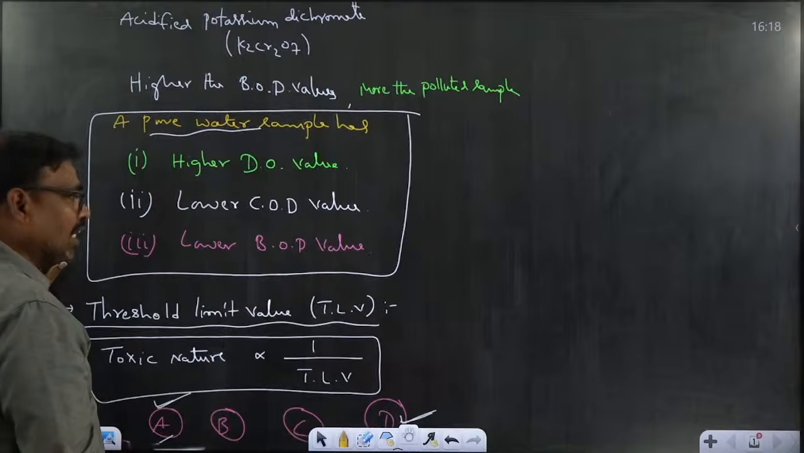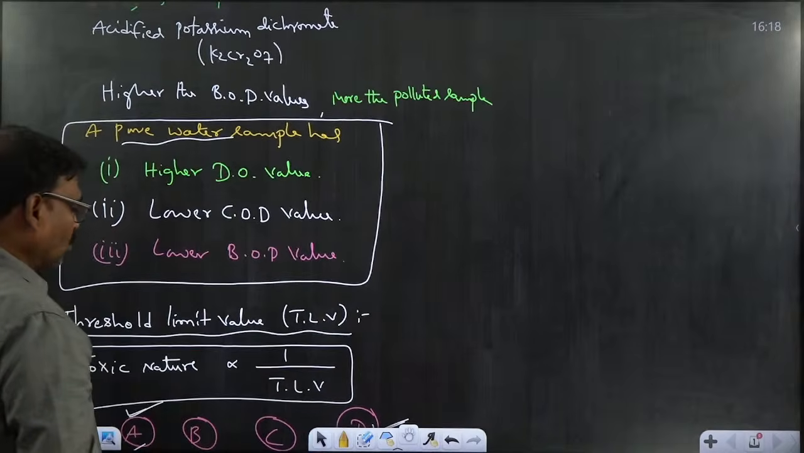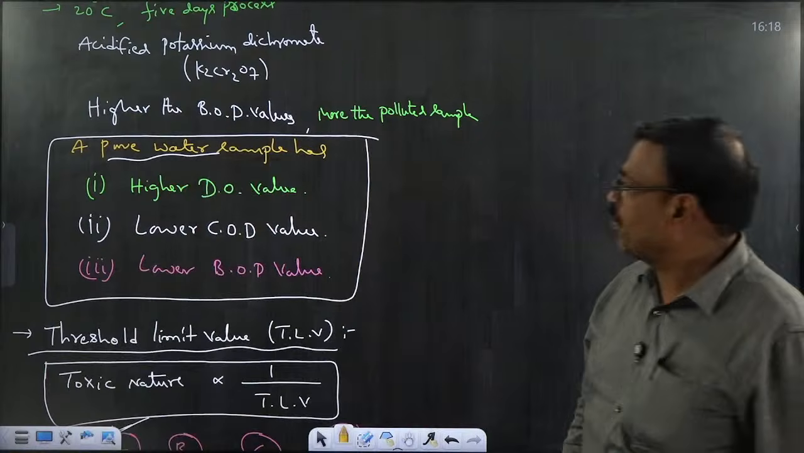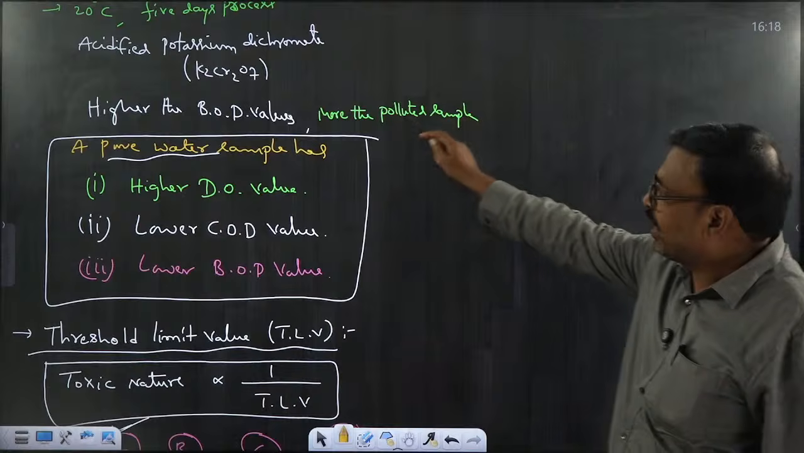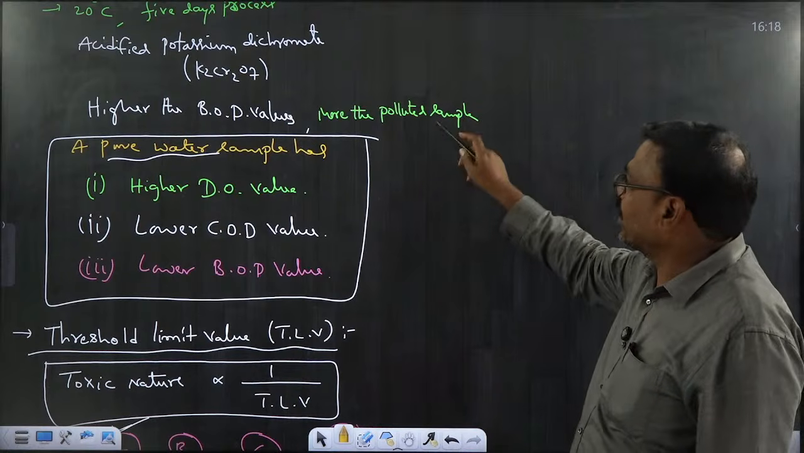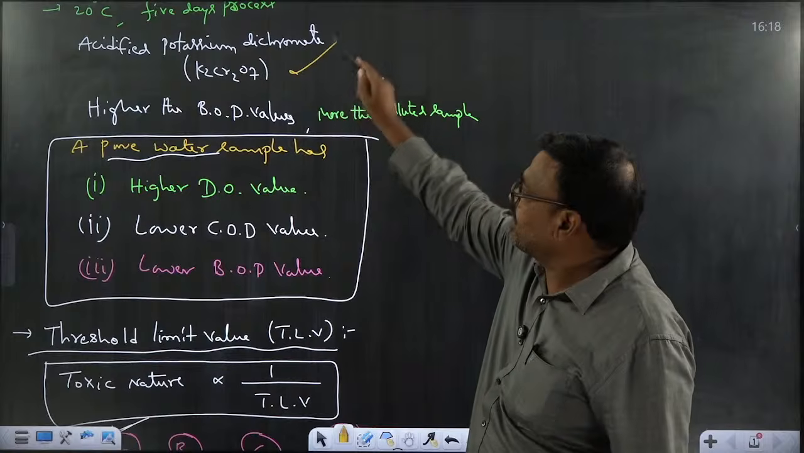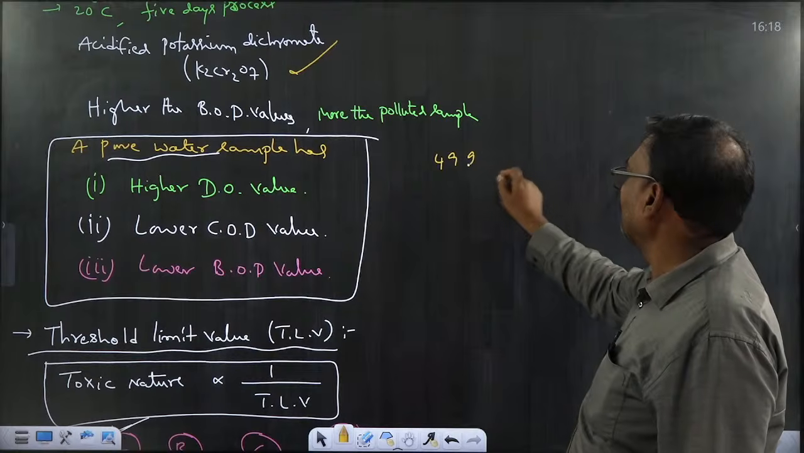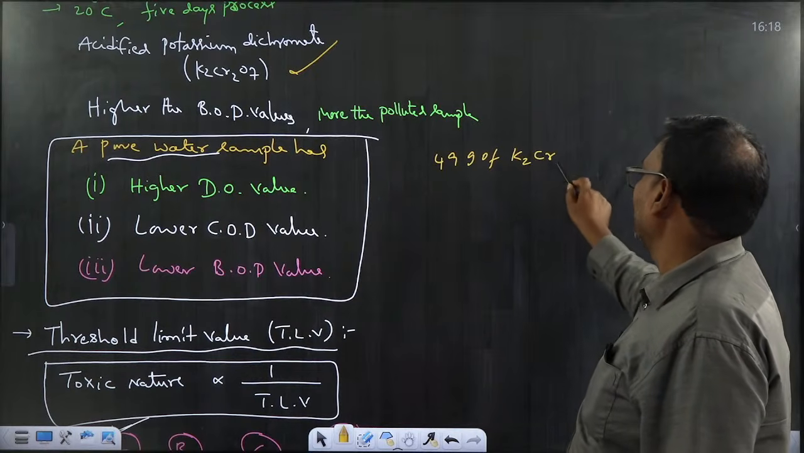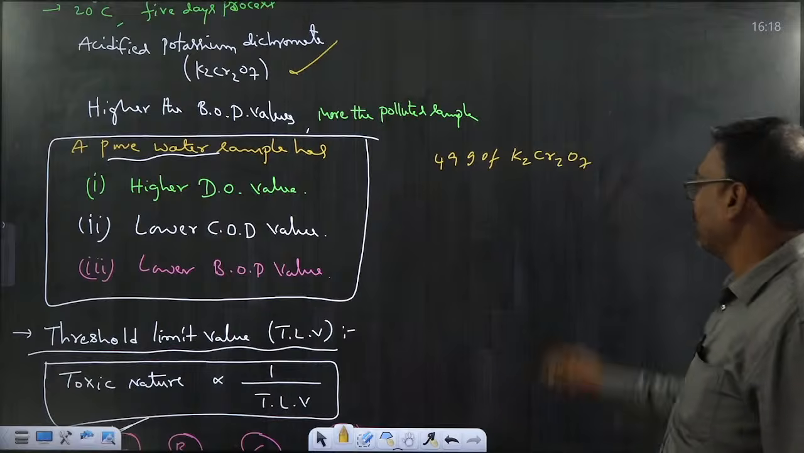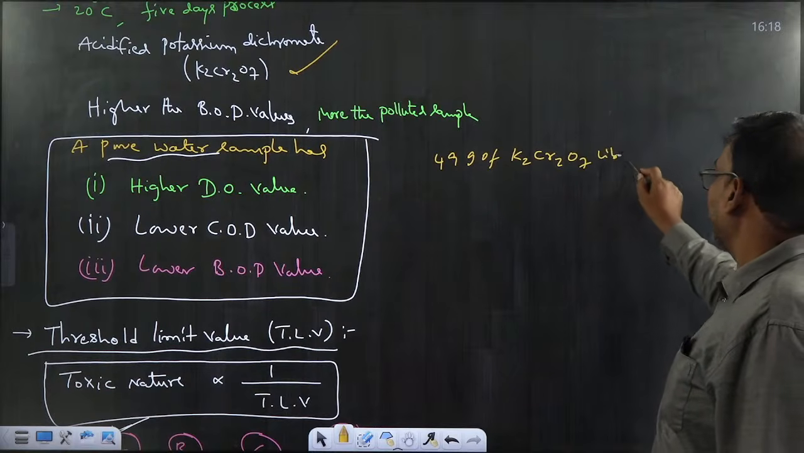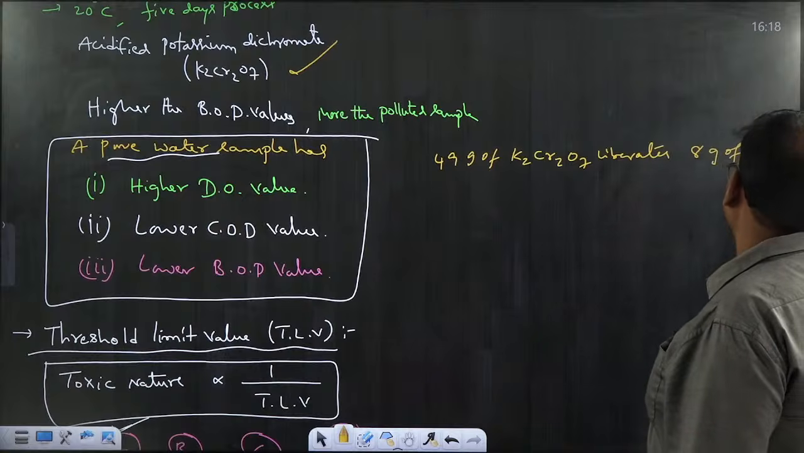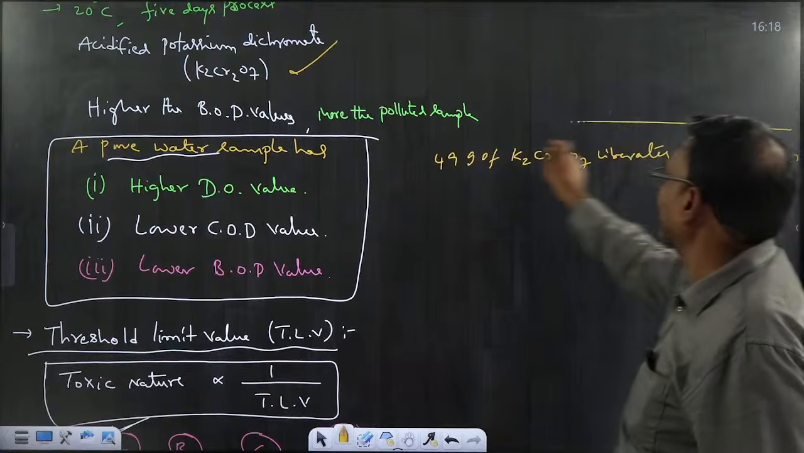Questions related to these terms are also frequently asked, mostly TLV and BOD, COD and dissolved oxygen. Here there may be some calculations also. How to calculate the COD and BOD? While calculating the BOD and COD, we can use acidified potassium dichromate as a reagent. So we know the relation that 49 grams of potassium dichromate liberates 8 grams of oxygen. This is the relation we can use during the calculation.